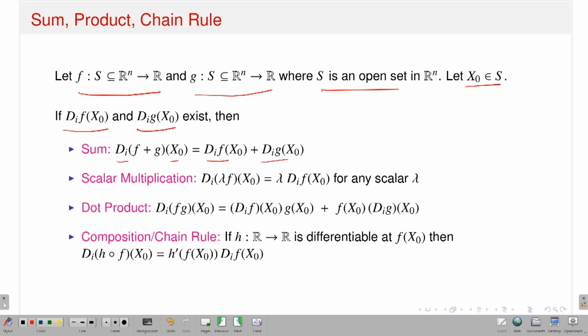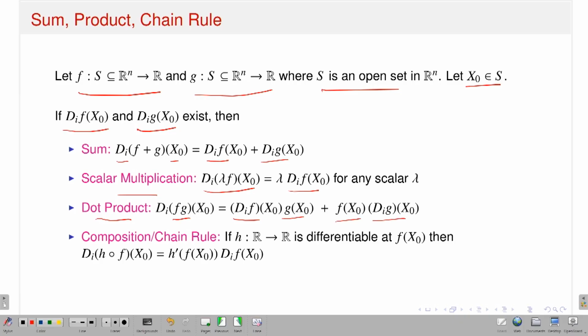Not only that, this is nothing but the sum of the partial derivatives of f and g. Similarly, for scalar multiplication, if I have f and lambda f, then the ith partial derivative of lambda f with respect to the xi variable, lambda will come out, times the partial derivative of f with respect to the xi variable. For the product fg, if both partial derivatives with respect to the ith variable at x naught exist, then the partial derivative of the product is the partial derivative of f with respect to the xi variable times the value of g at x naught, plus f of x naught times the partial derivative of g with respect to the ith variable at x naught.